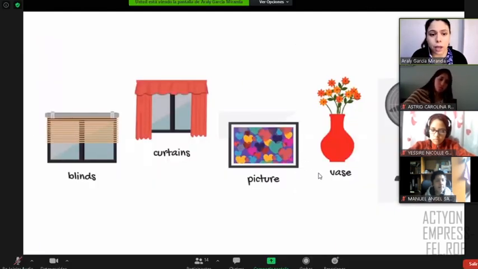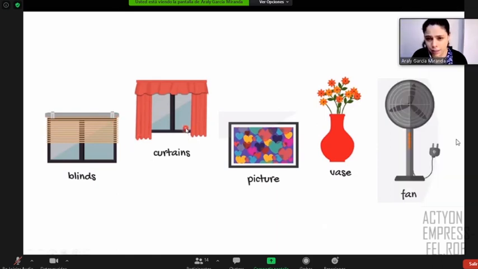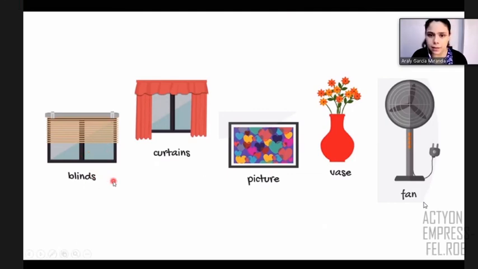Another extra vocabulary is, for example, the name of this. Sometimes you have curtains. This is more common, but also more modern version is blinds. So blinds, usually you can pull the blind, right? So it's like covers everything and opens. So these are blinds, these are curtains, right? A picture, right? You can say a picture, or you can say also paintings, both.